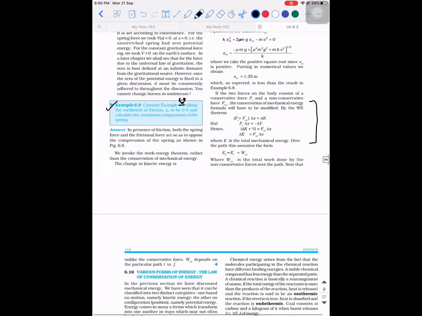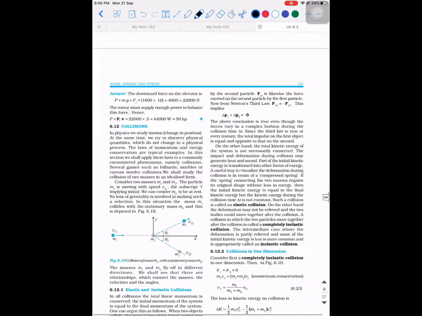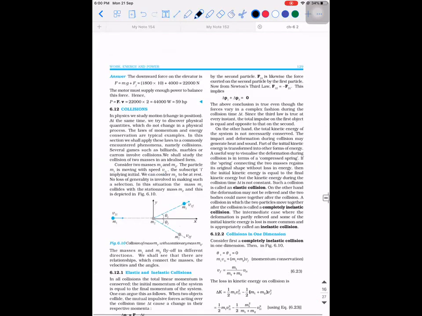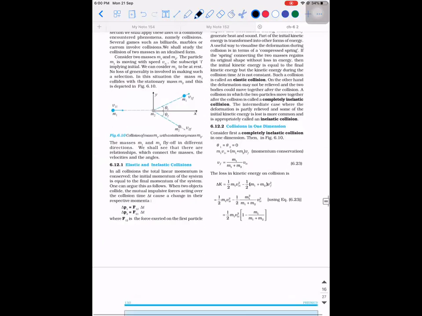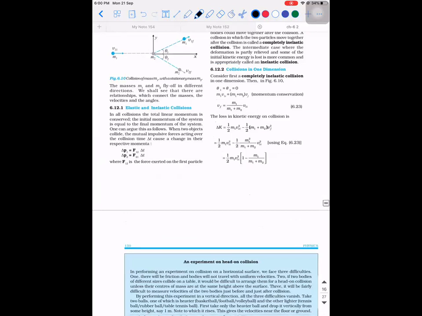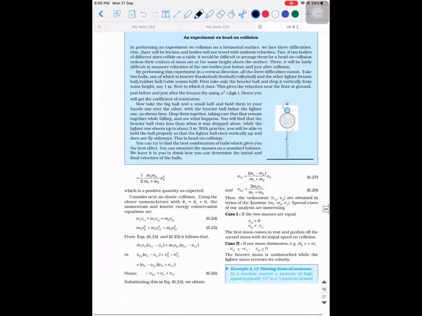And the last concept that is left out in this chapter is collisions. And of course, work, energy, and power. Power is a very small definition that we can complete. Not an issue. So maximum two more classes and we'll be completing this chapter also. So I suggest you practice this well.